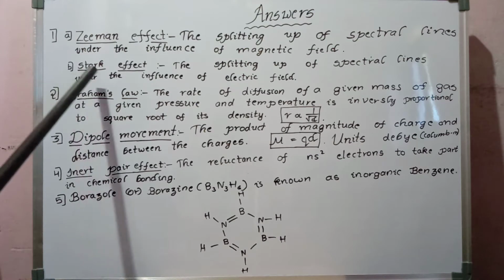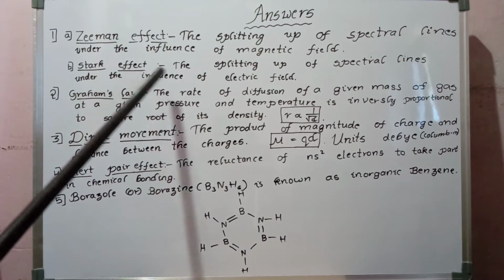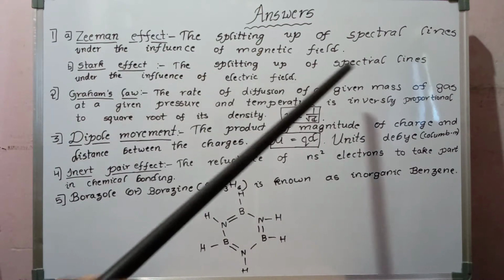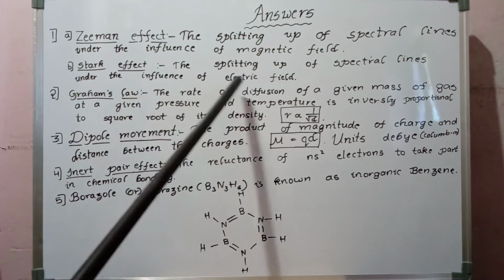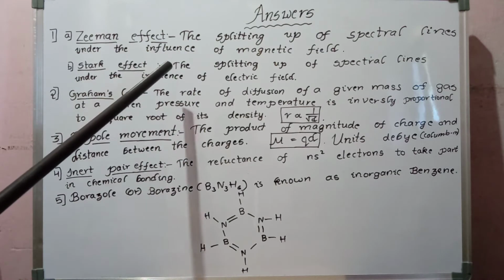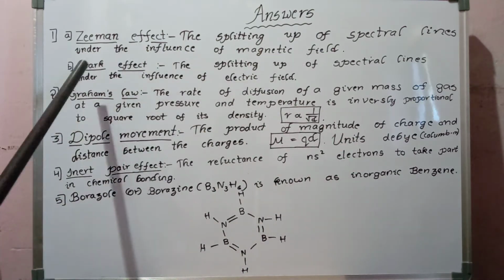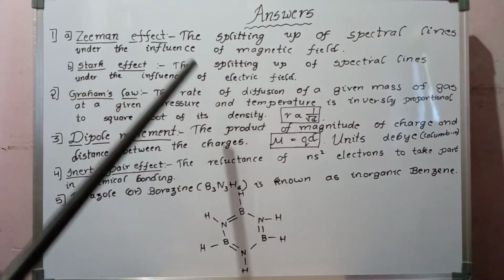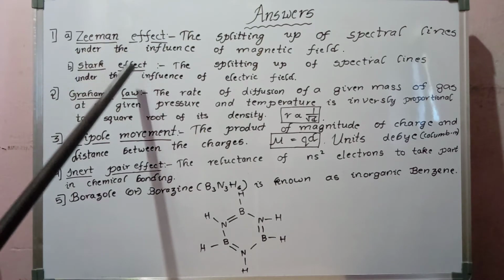And the second one is Stark effect. This is defined as the splitting up of spectral lines under the influence of electric field. So these two are the Zeeman effect and Stark effect.